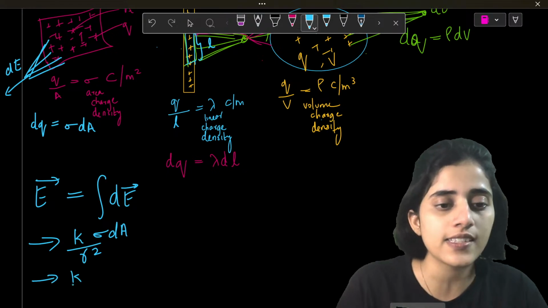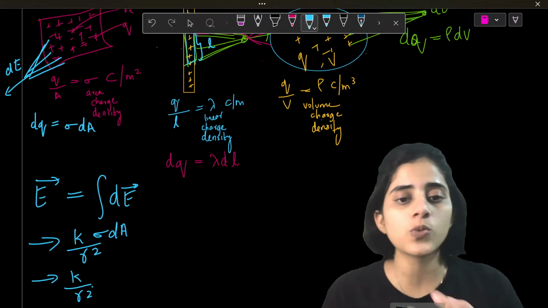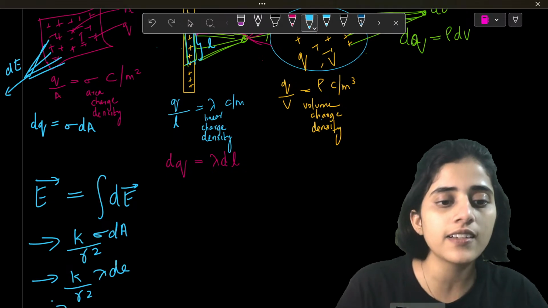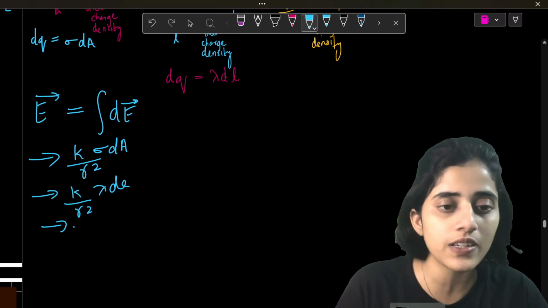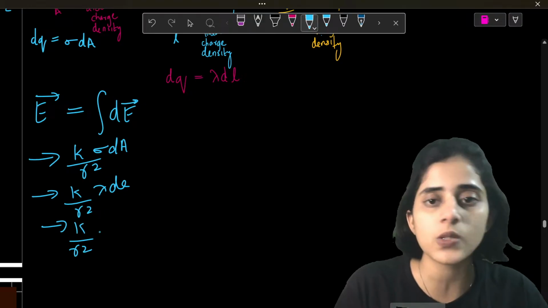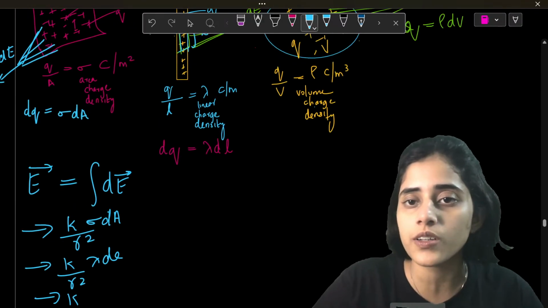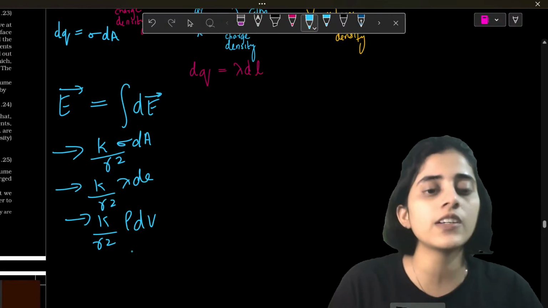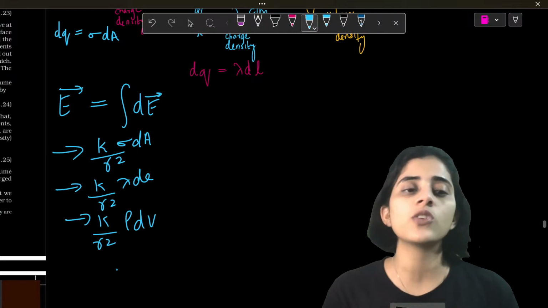In the second case, k by r square, q is lambda dl. In the third case, k by r square, q is going to be rho dv. So these are the different values of electric field.